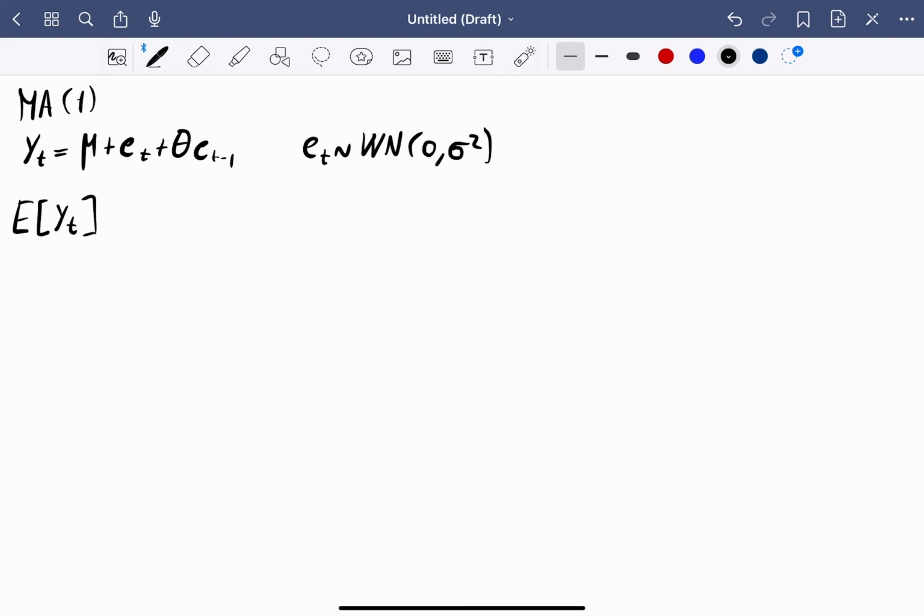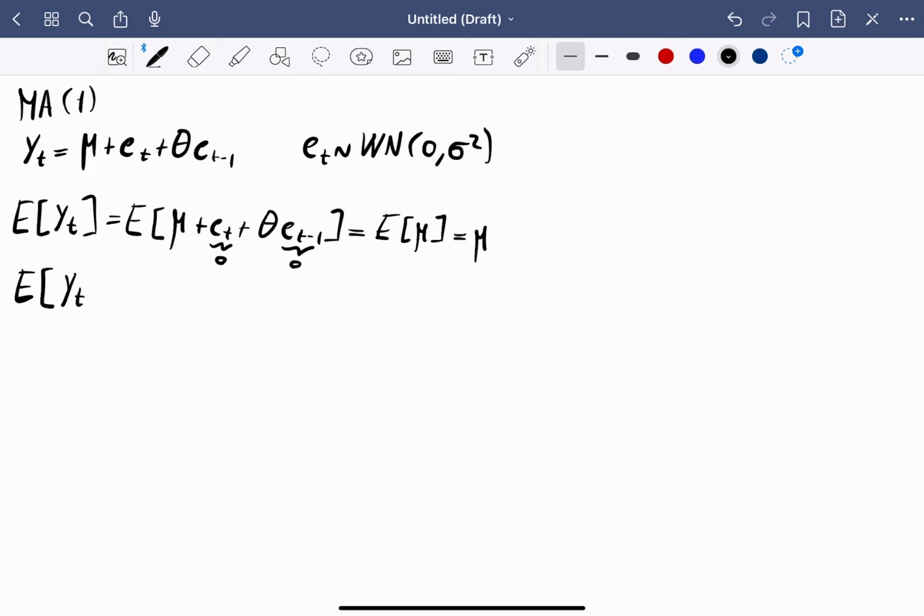First, we compute the mean. That will be the expected value of the whole process. That is the expected value of mu plus e_t plus theta e_{t-1}. Since e_t is white noise, the expected value of this will be 0, and the expected value of this will be 0. So the expected value will be just the expected value of mu. Since mu is a constant, it is equal to itself. So the expected value of y_t will be just mu.